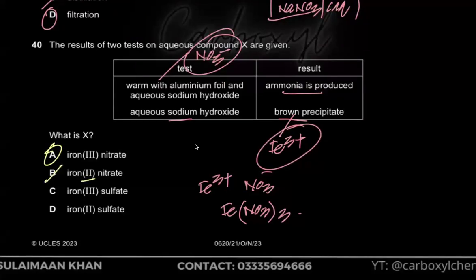Iron 2 gives green precipitate. This is iron sulfate, but the test for sulfate is not this. The test for sulfate is acidify with dilute nitric acid and then add aqueous barium nitrate to it, and you're going to end up with white precipitate. Boom. Done, guys. Any questions?